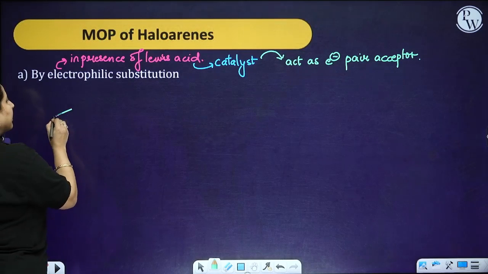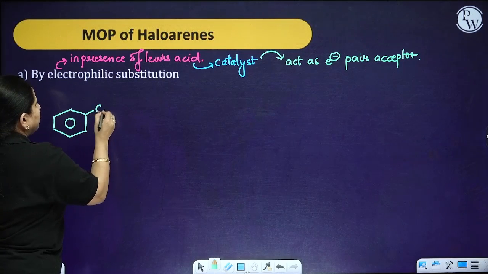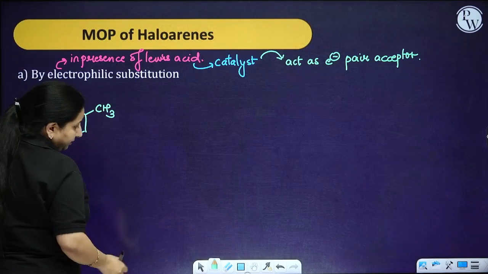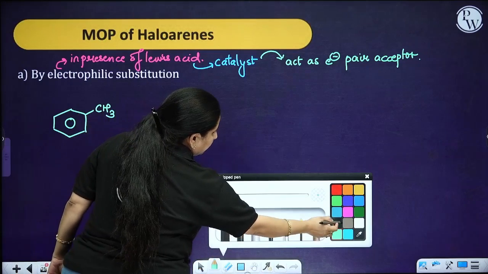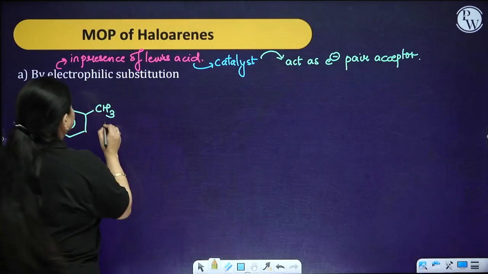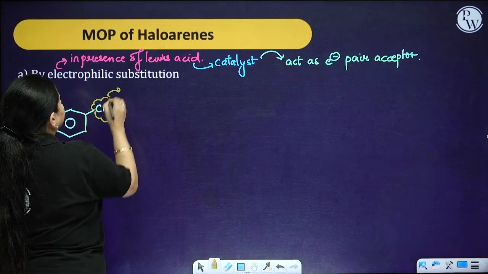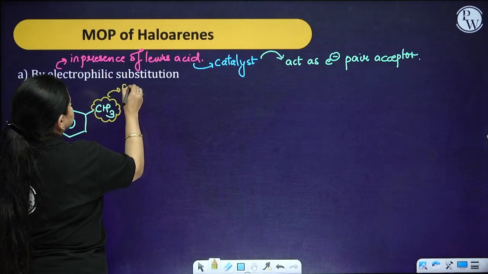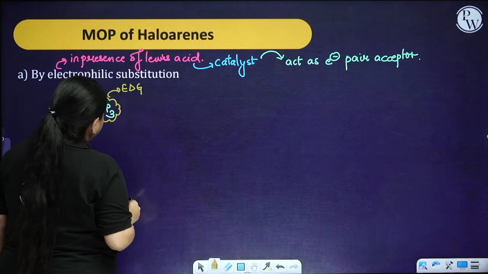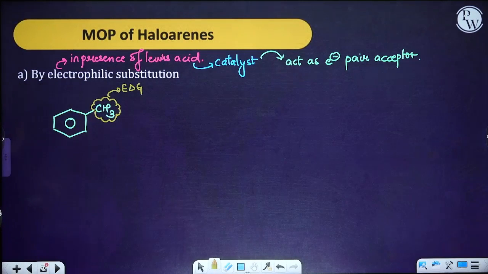Basically, over here you are having toluene. Toluene, you know that this CH3 group is what? It is an electron donating group. So it is going to donate the electrons over here. Now, when it is going to donate the electrons, what is going to happen?